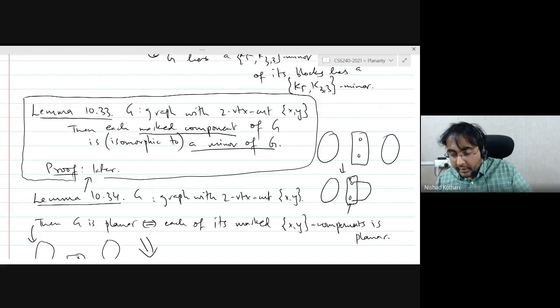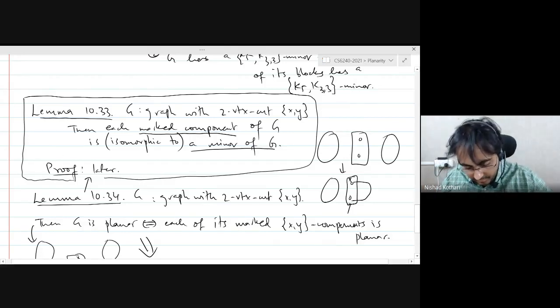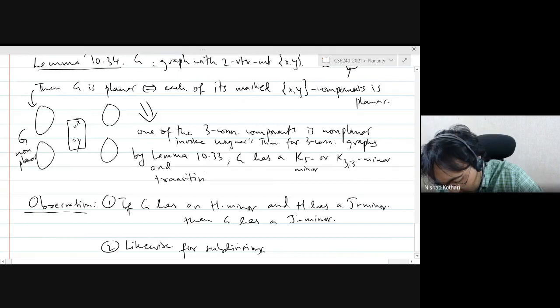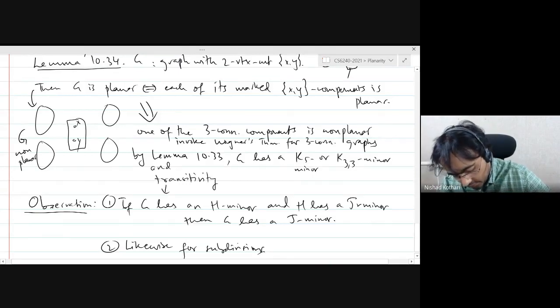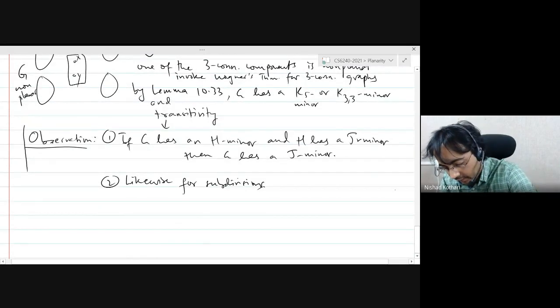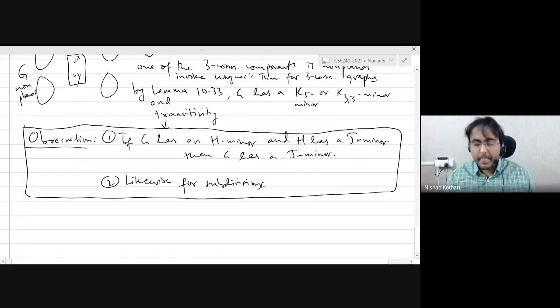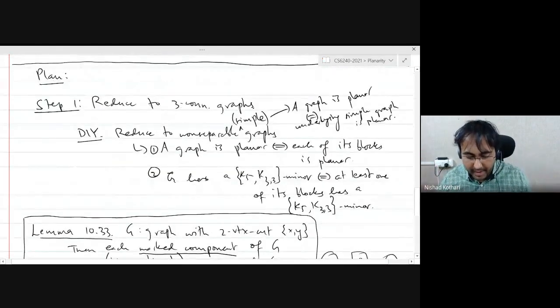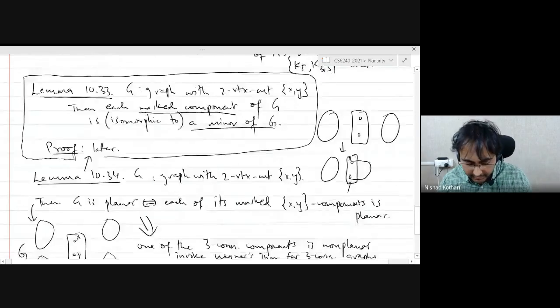And because a component is a minor of the graph G, by transitivity, K5 or K33 is a minor of the graph G. So here we are using lemma 10.33 and transitivity, which is written here, we will know that the whole graph contains a K5 or K33 minor. Okay. So this is the main plan for reducing the problem to three connected graphs.